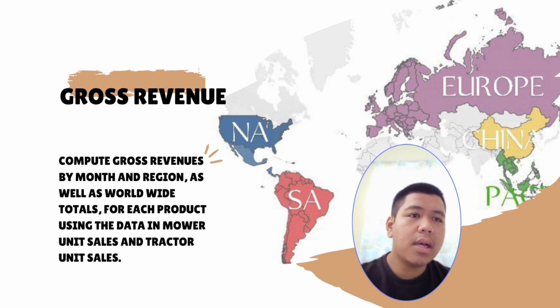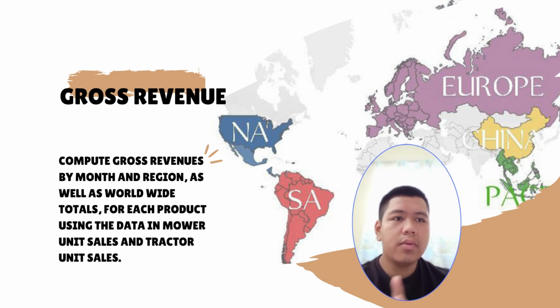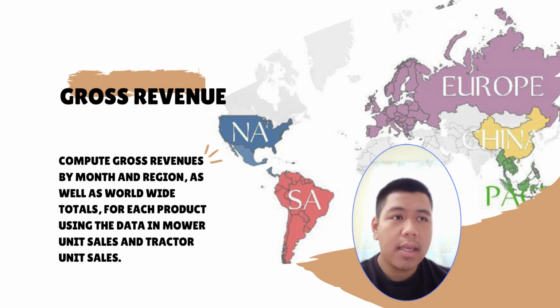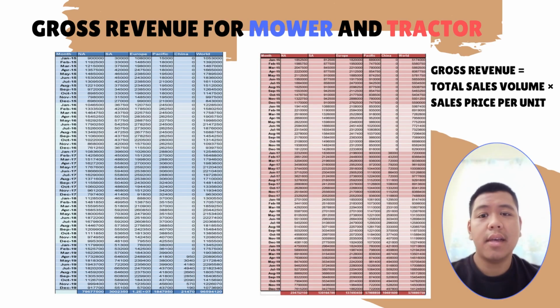From here, we can use the calculation for the gross revenue formula, where gross revenue equals total sales volume times the product prices. And each region stated is North America, South America, Europe, China, and the Pacific Rim. And this is after my calculation using Excel, whereby the red table is the mower sales data and the blue table is the tractor sales data.